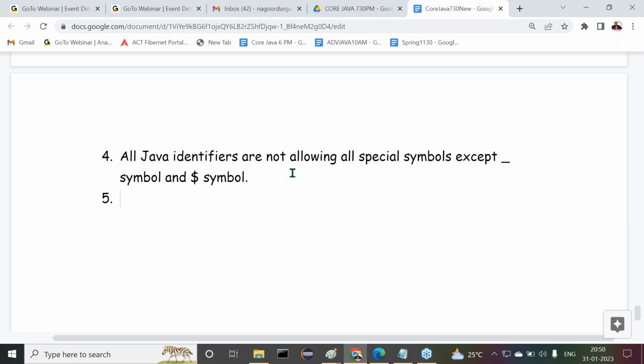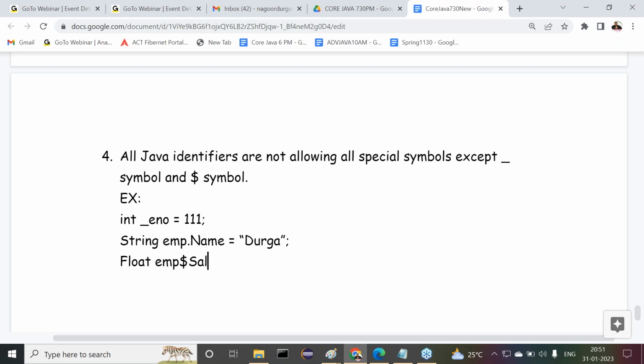Now here we have to understand some examples. Everybody observe carefully. First of all, int _eno = 111; string emp.name = Durga; float emp$sal = 5000.0f, for example. The f should be small in this case.